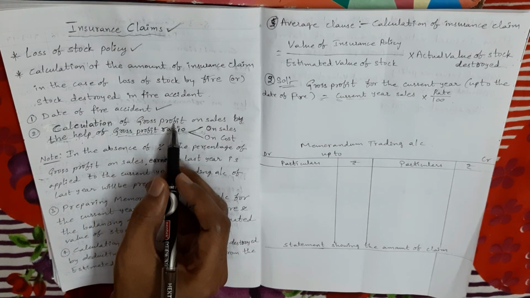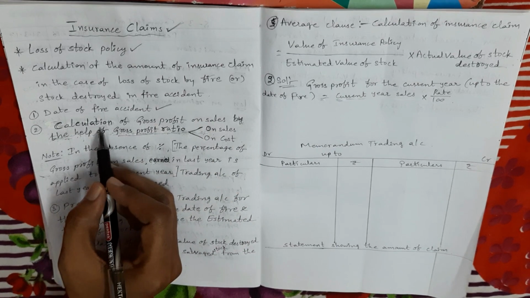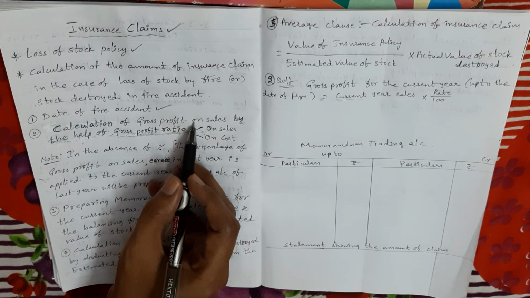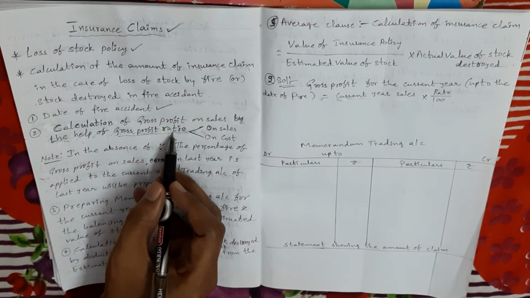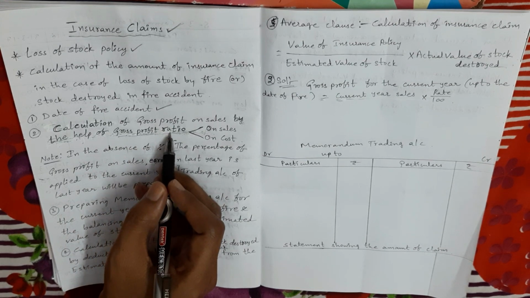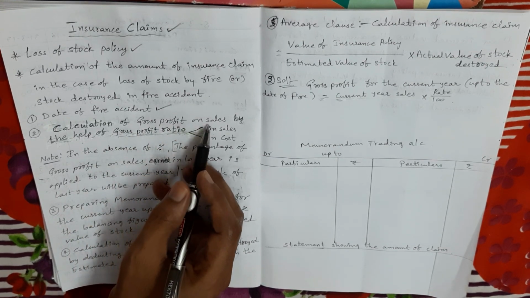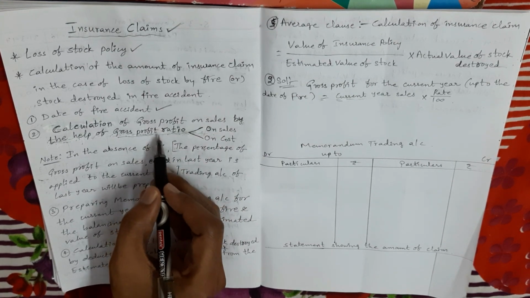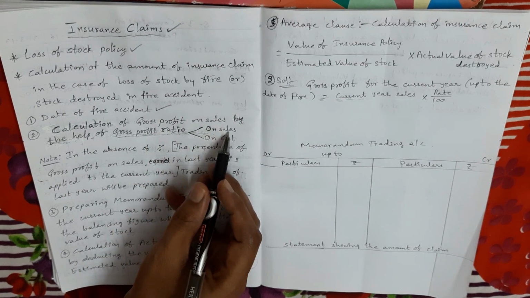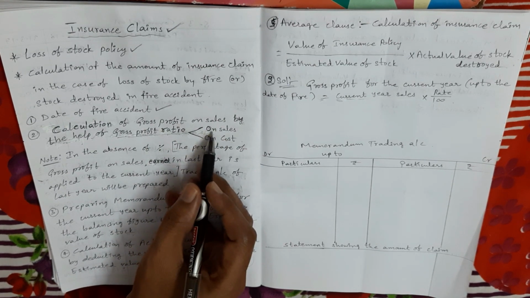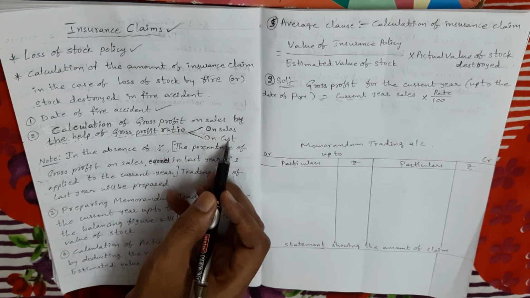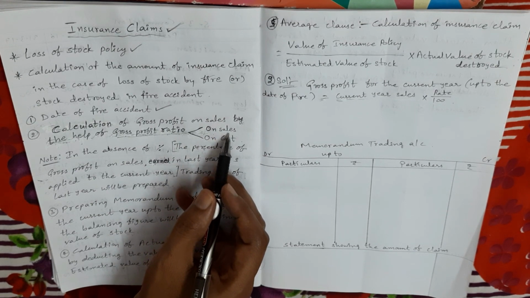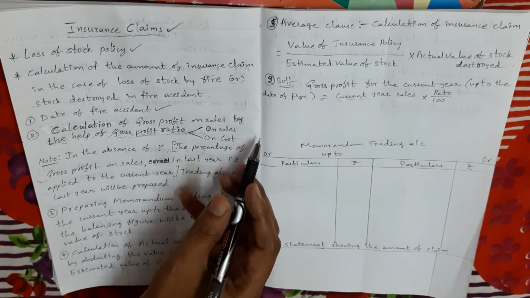Generally, gross profit amount we calculate on sales amount. So what is the second step? Calculation of gross profit on sales. To calculate this amount we need the gross profit ratio. By the help of gross profit ratio we calculate the gross profit on sales. In the question, that ratio may be given on sales or on cost. Suppose the gross profit ratio is given on sales. On sales mentioned means we take directly the rate by 100.